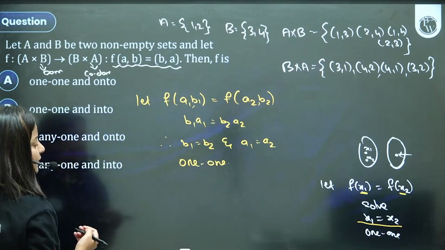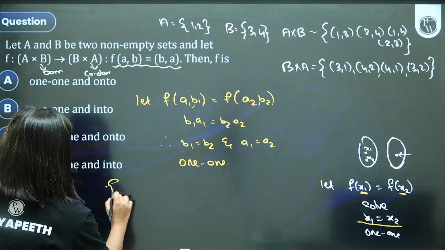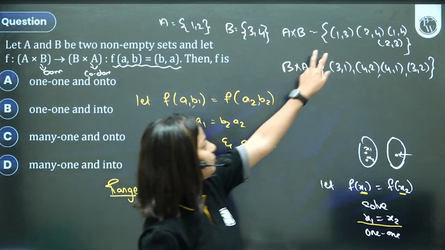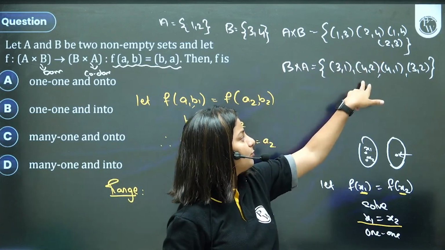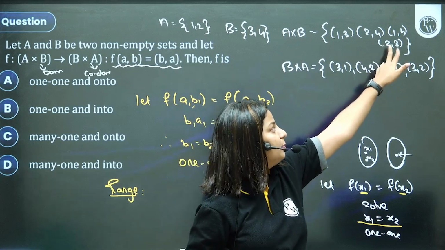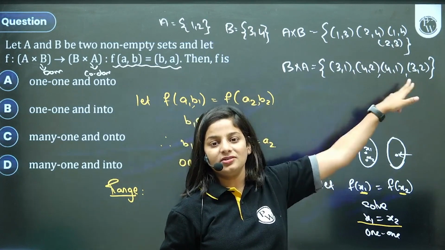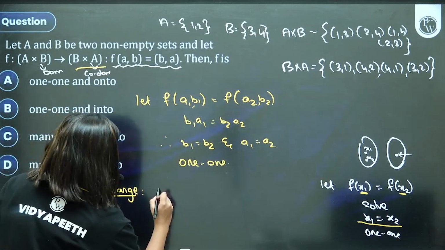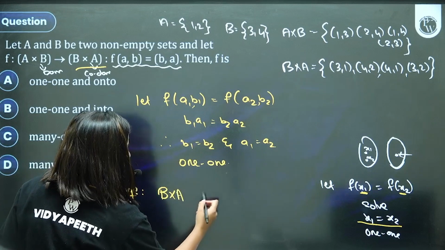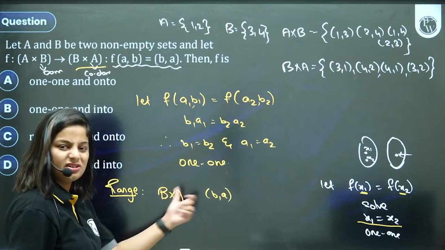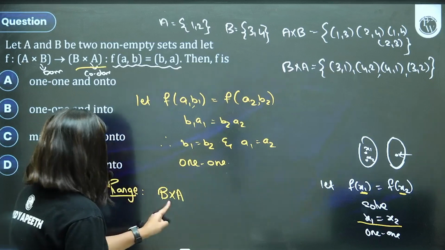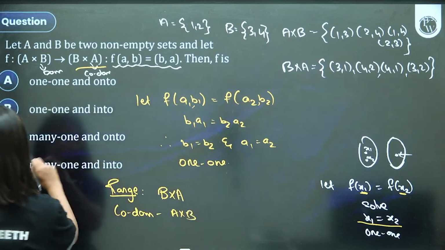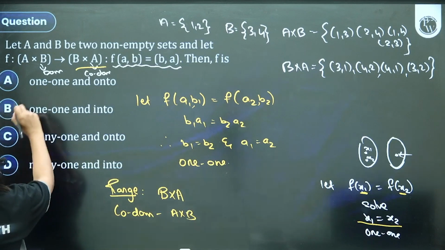And the other way around, बच्चों, let's find the range of this. What is the range of this function? You can take the example. If input is (1,3), output is (3,1). Input is (2,4), output is (4,2). Input is (1,4), output is (4,1). Input is (2,3), output is (3,2). Range is going to be all the reverse pairs. Range is going to be B cross A. Do you all agree? Range is going to be all the ordered pairs with B first. Just interchange. Range is B cross A. Codomain is also B cross A. So it's going to be an onto function. 1 to 1 and onto.